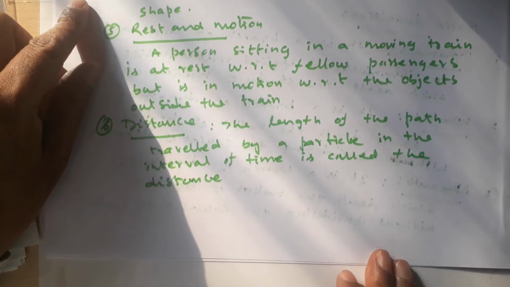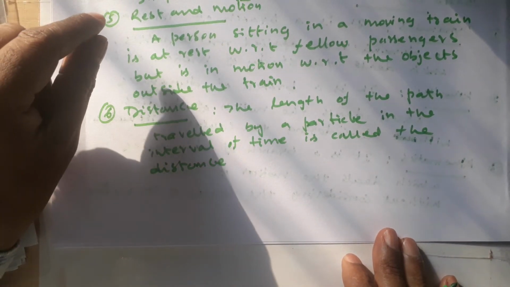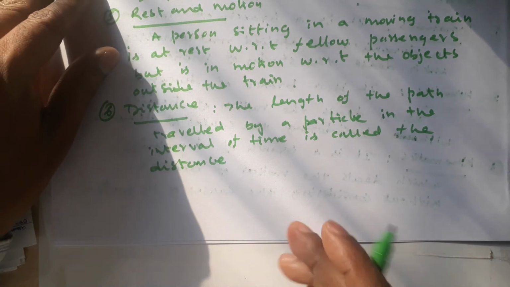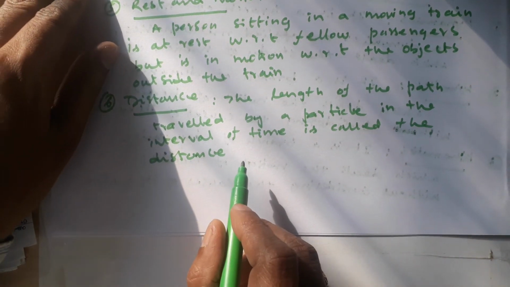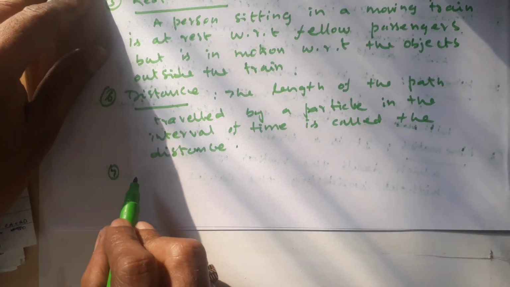See that the length of the path traveled by a particle in the particular interval of time is called the distance.